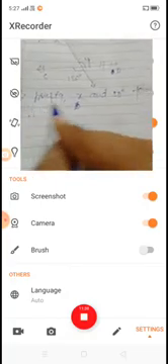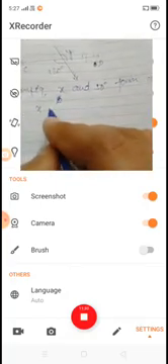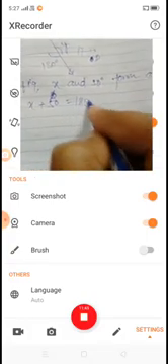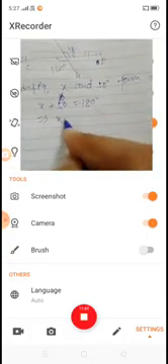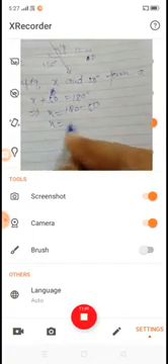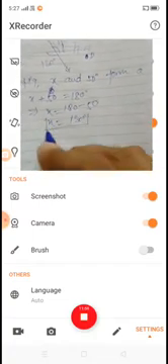That is, X plus 50 is equal to 180, so the value of X is equal to 180 minus 50, that is X is equal to 130 degrees.